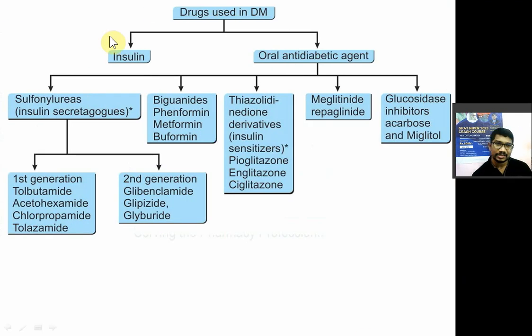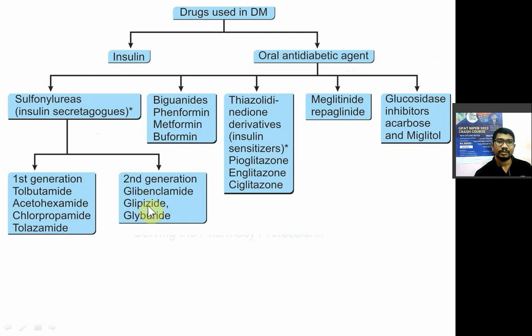You can see the classification again. Drugs used in diabetes mellitus are insulin and oral antidiabetic drugs. Insulin we have seen in different preparations. Among oral antidiabetic drugs, sulfonylureas are known as insulin secretagogues: tolbutamide, acetohexamide, chlorpropamide, tolazamide.